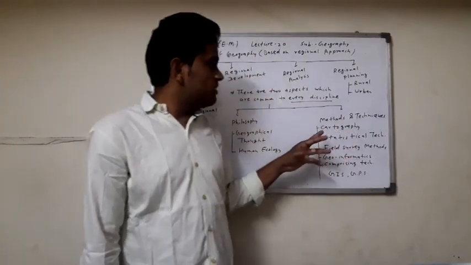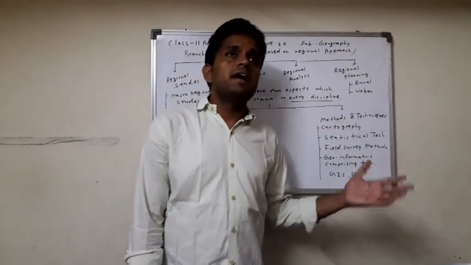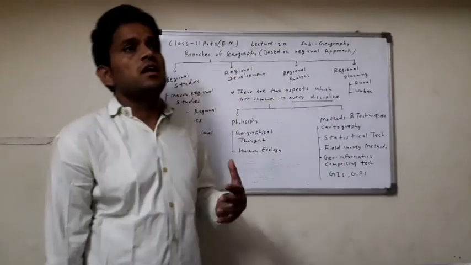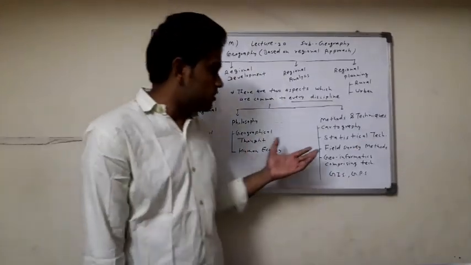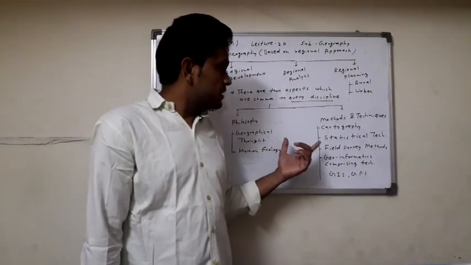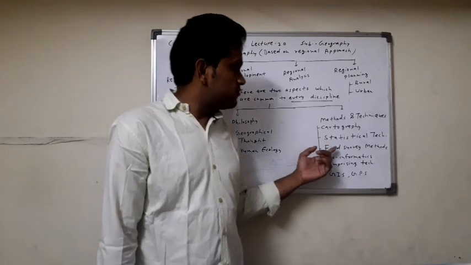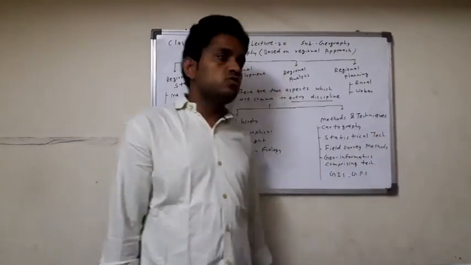Here, cartography was earlier based on paper, by hand. Now cartography includes the computer. Next, statistical techniques. The field survey method is also used in geography.